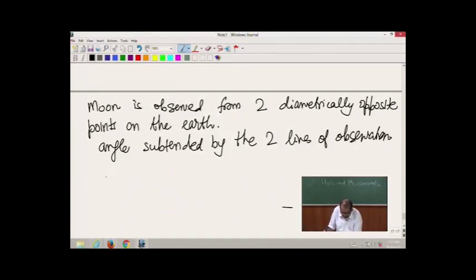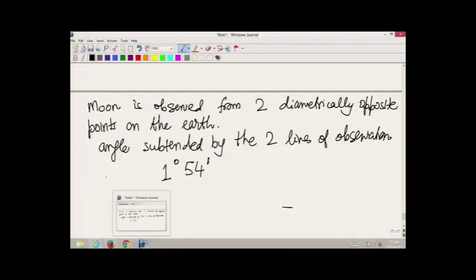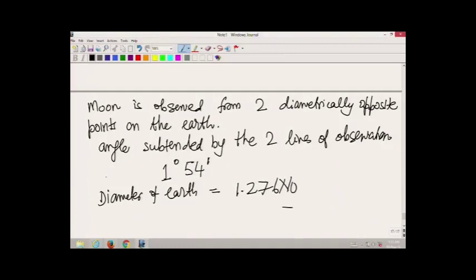This angle is given as 1 degree 54 minutes, and the diameter of the earth is equal to 1.276 into 10 to the power of 7 meters.